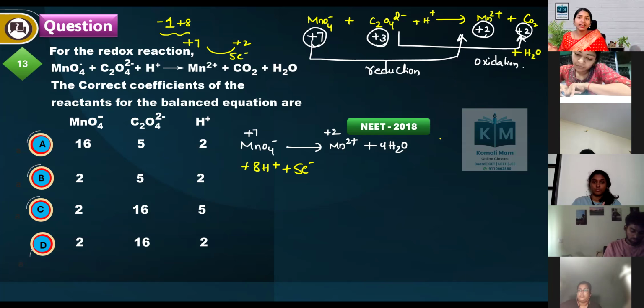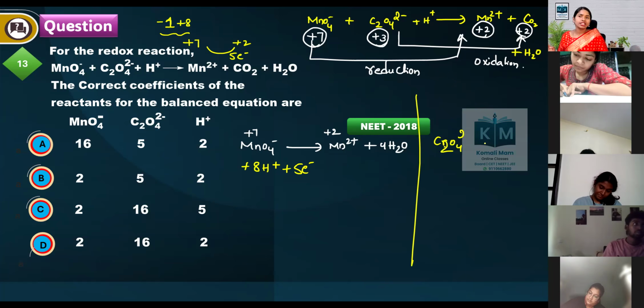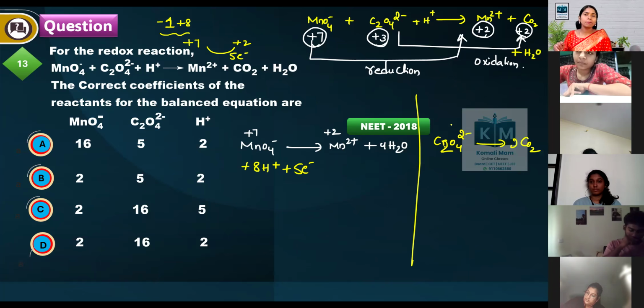Next, come this side. C2O4 2 minus converts into CO2. Balance the number of carbons: 2. What is the oxidation state here? Plus 3. Here it is plus 4. Now, it is an oxidation half reaction. Number of carbons and oxygens we have balanced. Now, you have to balance only charge.